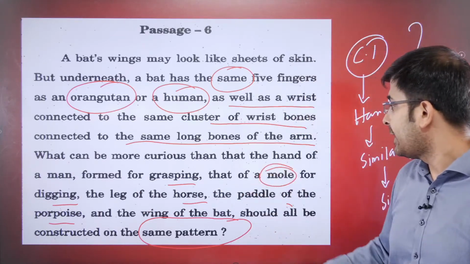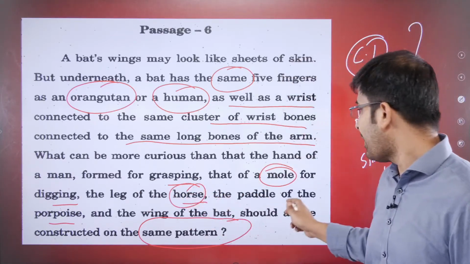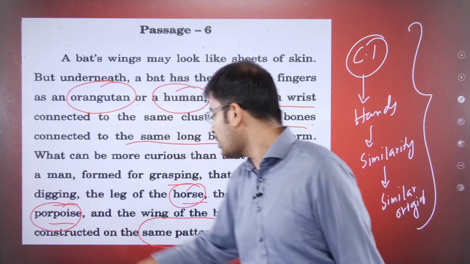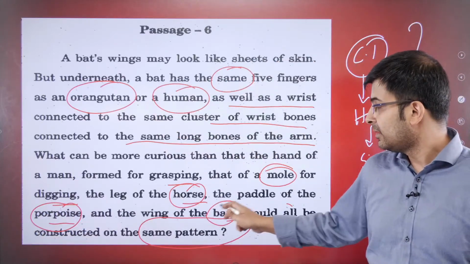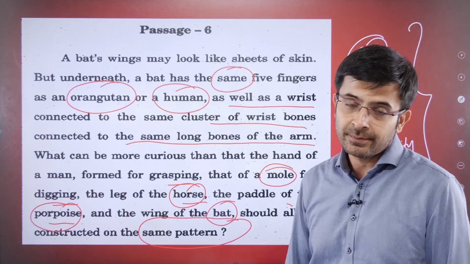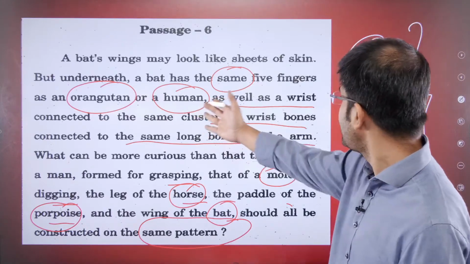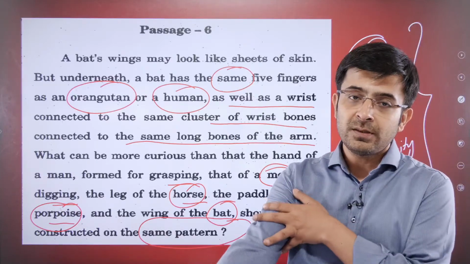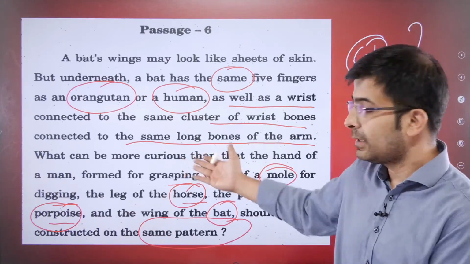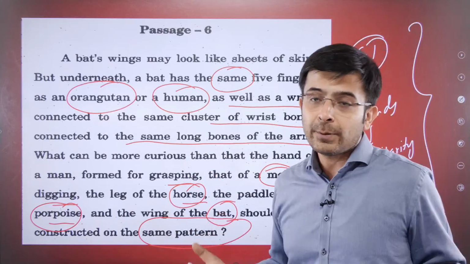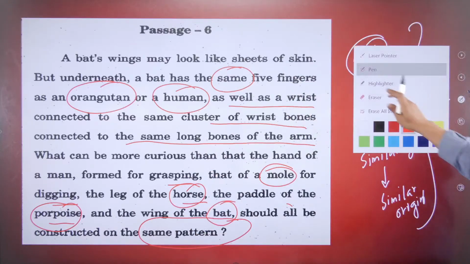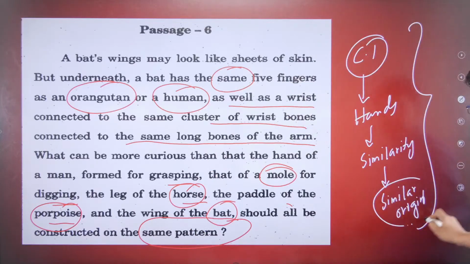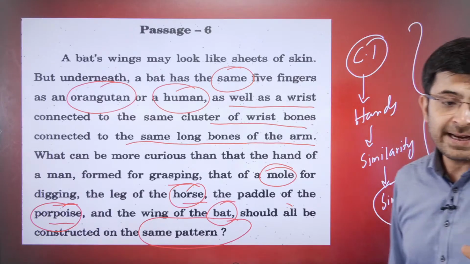Of a mole for digging, of a leg of a horse, the paddle of a porpoise, and the bat, they all show similarities. What are the similarities? Well, this. You have a wrist connected to a larger wrist and then the bones, they are all similar when you compare all these animals. What is he trying to hint? That there must be some similar origin. He's essentially hinting at that.